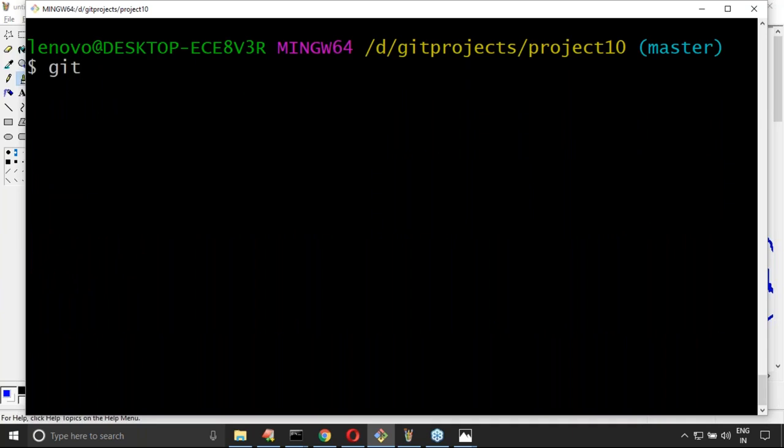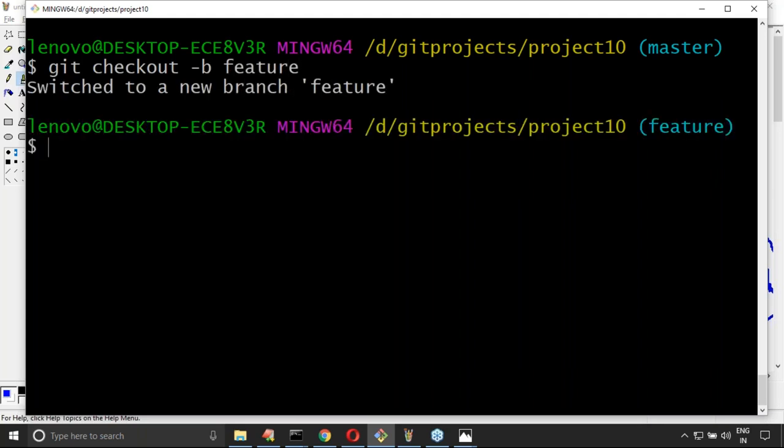Now let me create a branch. git checkout -b feature. Let me switch to a new branch, feature. Now observe carefully: echo third line. In which branch are we doing this operation? Please confirm. In the feature branch, the child branch, third line.